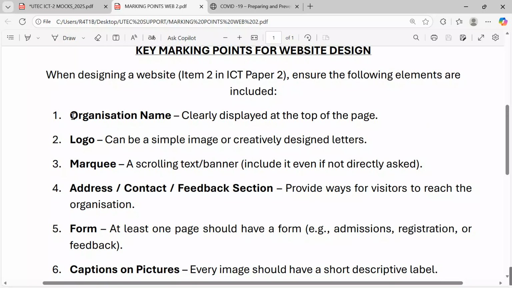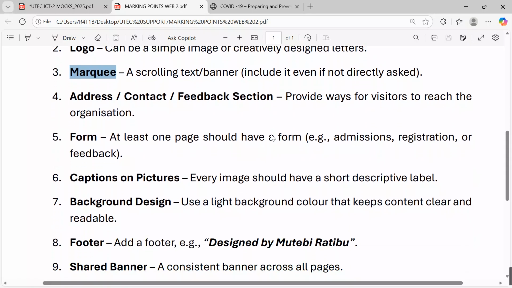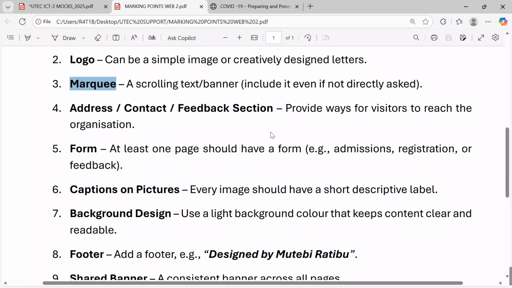1, you should come up with an organization name clearly displayed at the top of the page. 2, logo can be a simple image or creatively designed letters. 3, a marquee. This is a scrolling text or banner. You should include it even if you are not asked to do that.